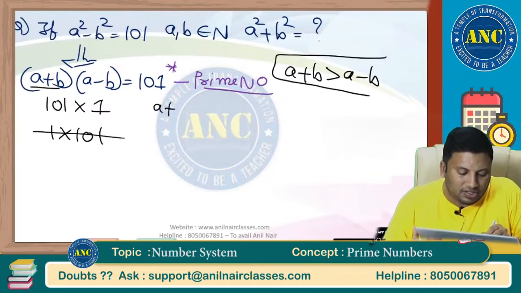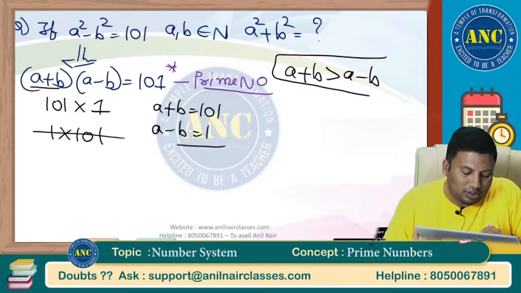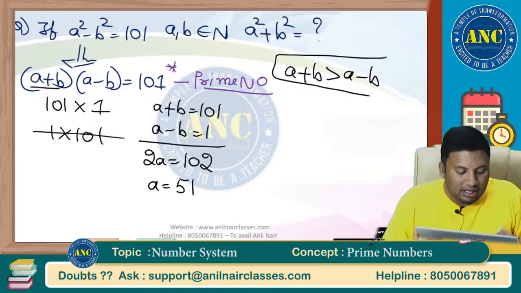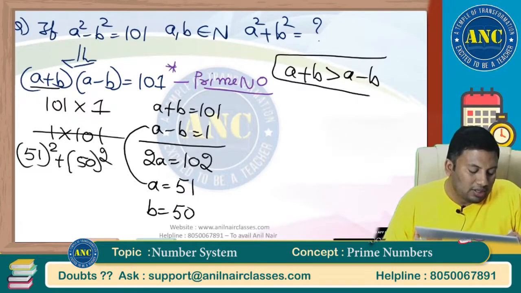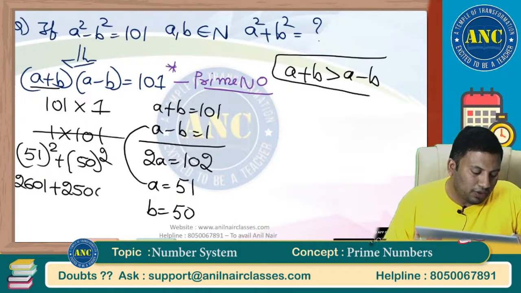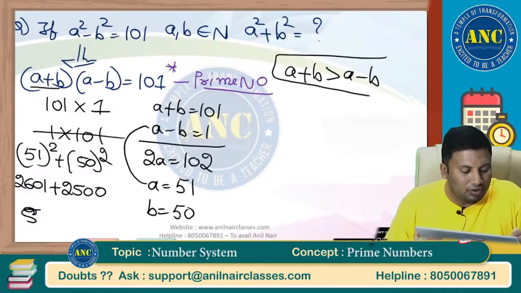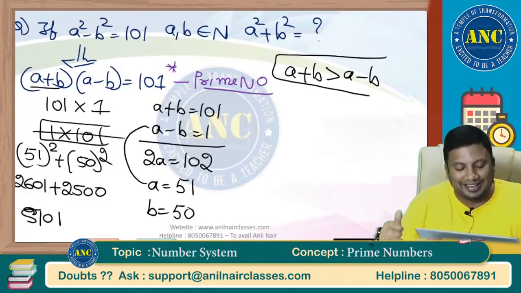So if a plus b is equivalent to 101, a minus b is equivalent to 1. If I add, 2a is equivalent to 102, so a is 51. If a is 51, b will be 50. So 51 square plus 50 square. If you watch my simplification class, directly you can say 2601 plus 2500. The answer is 5101. The idea is to tell you that writing 1 into 101 is incorrect.